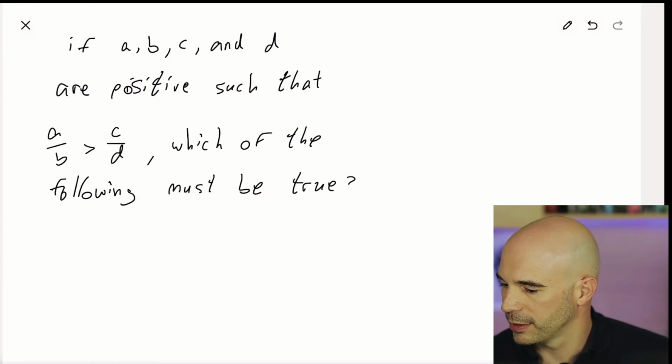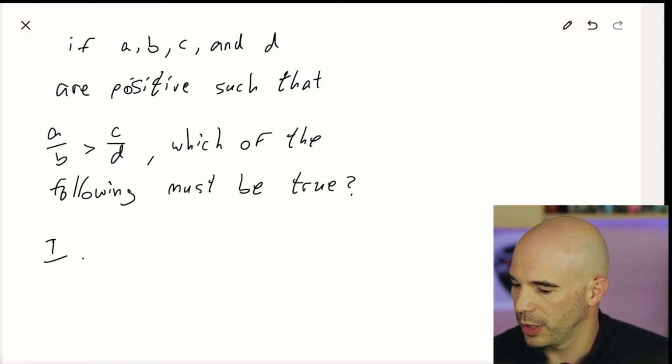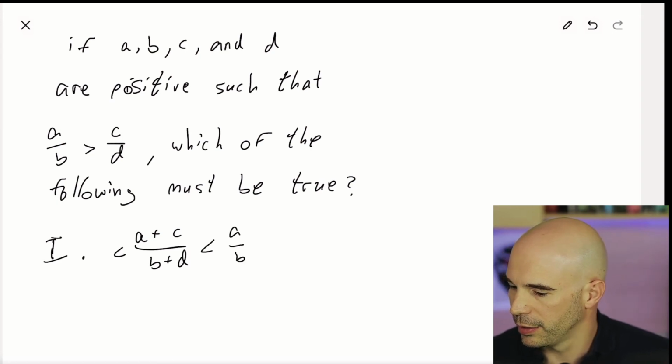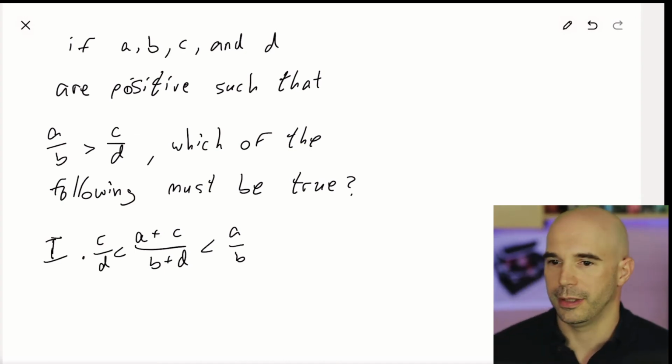One of the options, let's call it Roman numeral 1, says (A plus C) over (B plus D) is less than A over B and greater than C over D. And this must be true for the reason that we were just talking about.